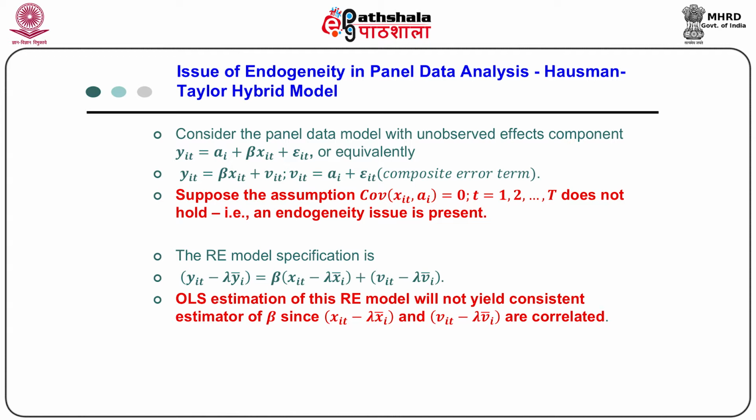Now, in this case, let us consider the random effect model specification y_it minus lambda y_i bar equal to beta x_it minus lambda x_i bar plus v_it minus lambda v_i bar. Now, in this case, OLS estimation of this random effect model will not yield a consistent estimator of the model.